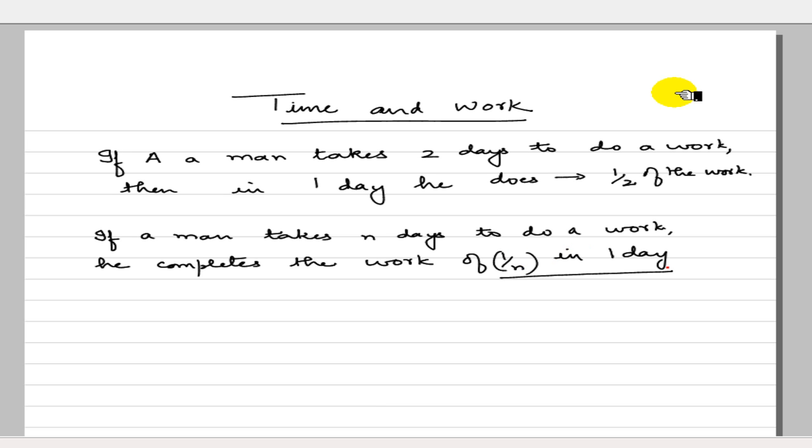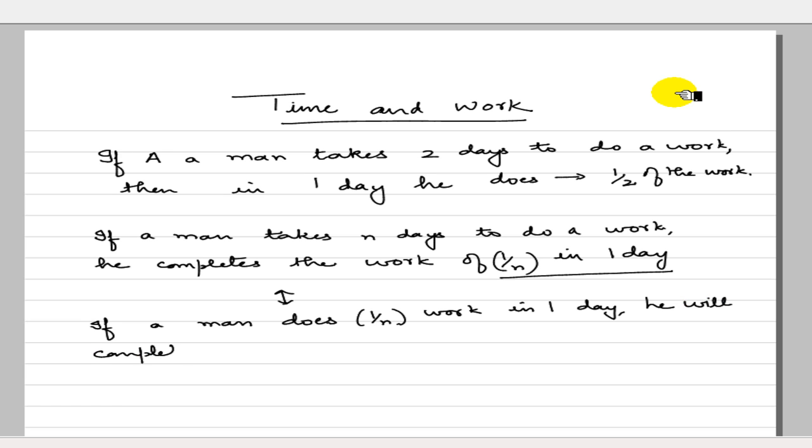So in most of these problems, if we calculate the amount of work done in 1 day, we can solve the majority of the problems. And vice versa, if a man does 1 by n work in 1 day, he will complete the work in n days. This is the basic concept about time and work.